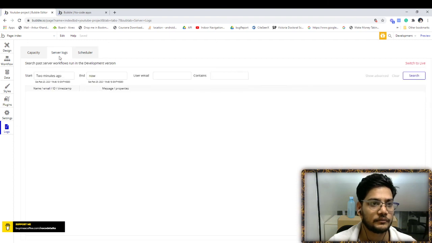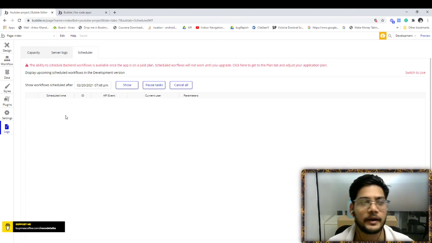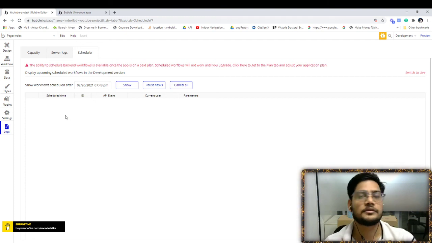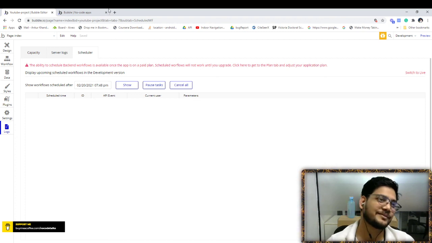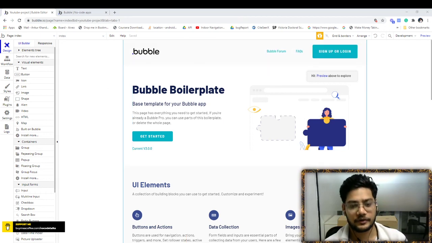Basically, these are all the server logs. Scheduler. You can even schedule a process. For example, at 12 at night, just delete all the database. So you can set up that too. Don't do it, I'm just joking, but don't do it. But you can set that up. So all this is just a bit of an intro.